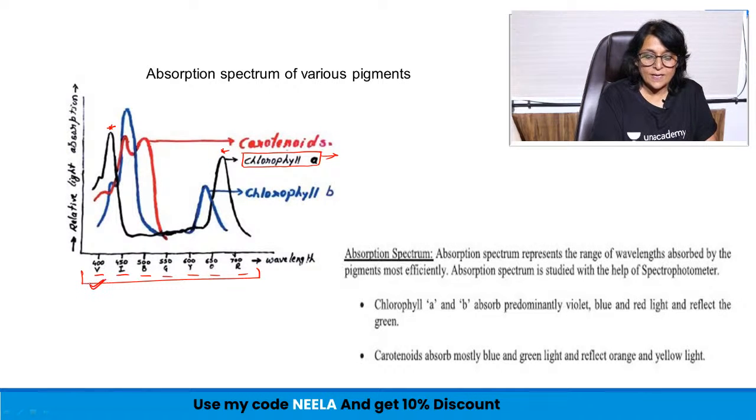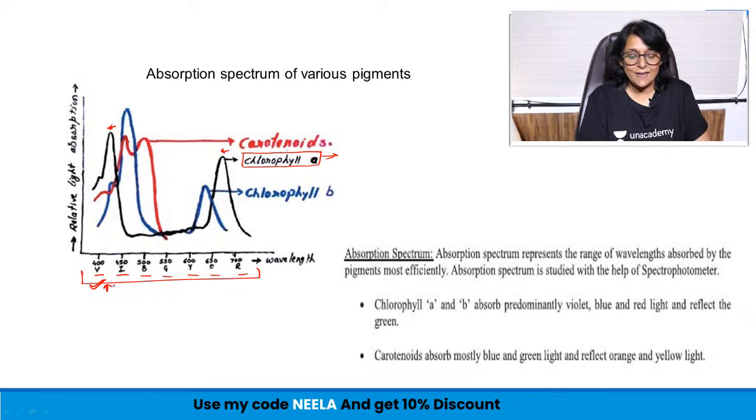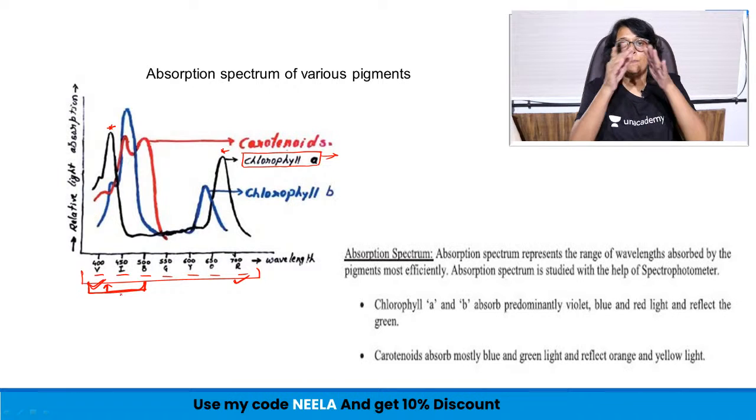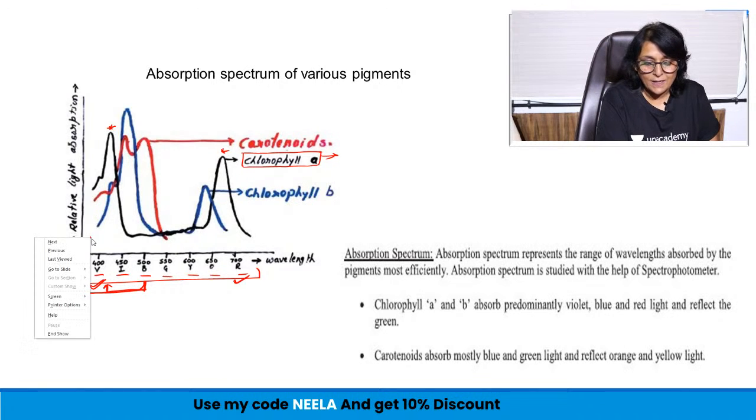So one is in the violet region, which is pretty much in between violet and indigo, and the other is in the red region. But normally what happens is, it is considered as this band which is absorbed, because this particular part is a wide part, this much part.